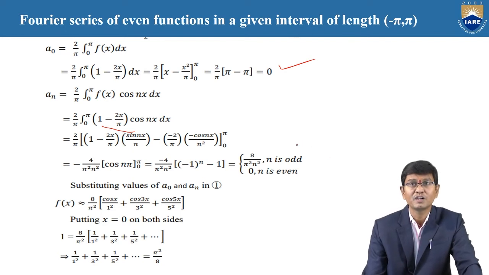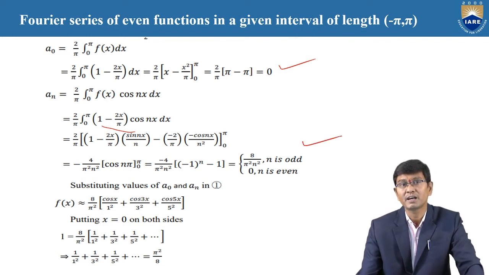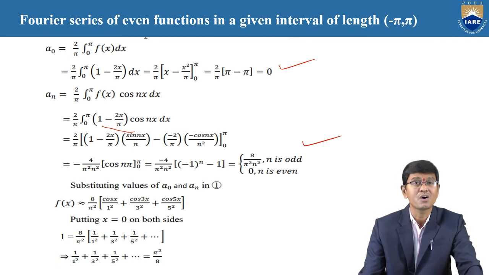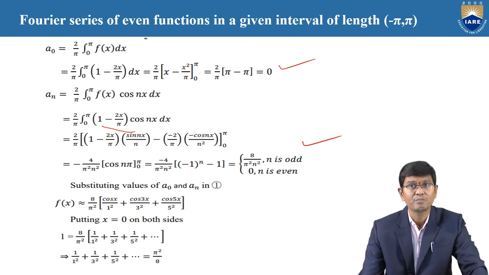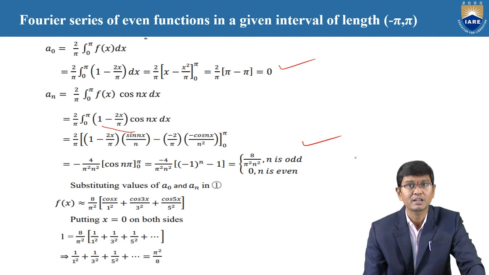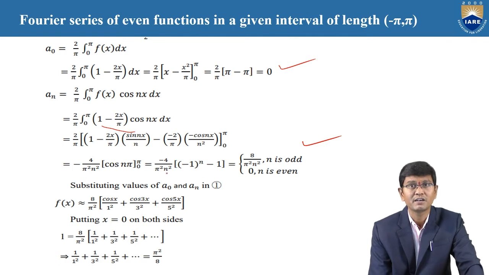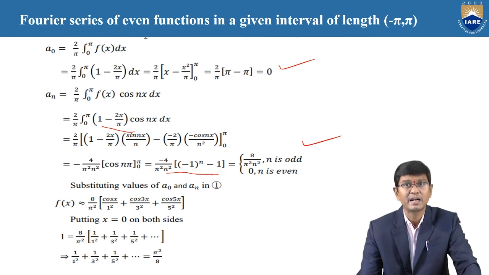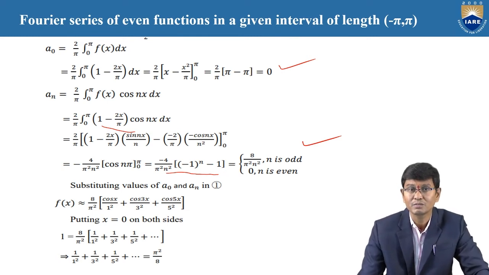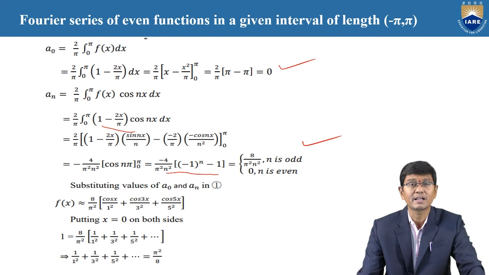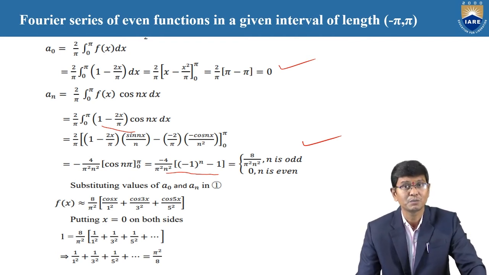the value is 8 by pi square n square whenever n is odd, and when n is even, the value is 0. Because here the value is minus 4 by pi square n square into minus 1 over n minus 1. By taking n as any odd value, the value is 8 by pi square n square. By taking n as any even value, the value is 0.